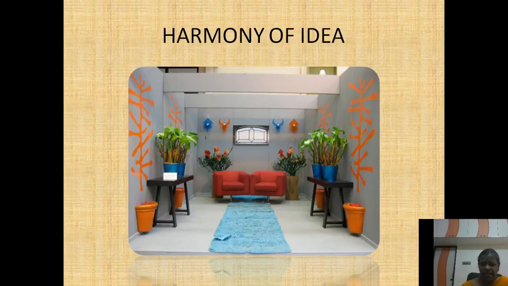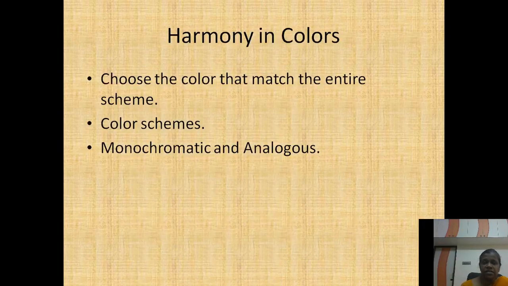Here you can see that everything was artificially made, and it is called harmony of idea. The next one is harmony in color. You know that color plays a wonderful role in decoration. Choosing colors to match the entire scheme is very, very important. Here we have two types of color scheme: monochromatic and analogous.